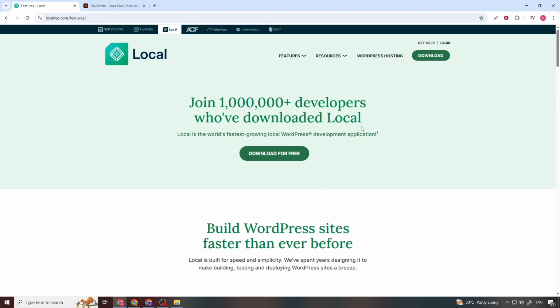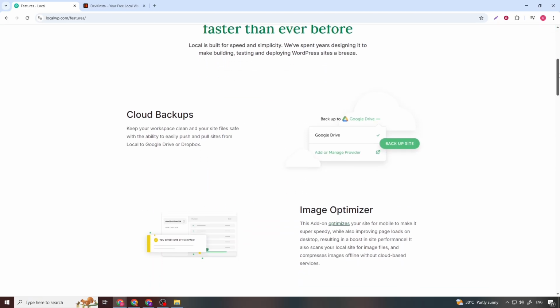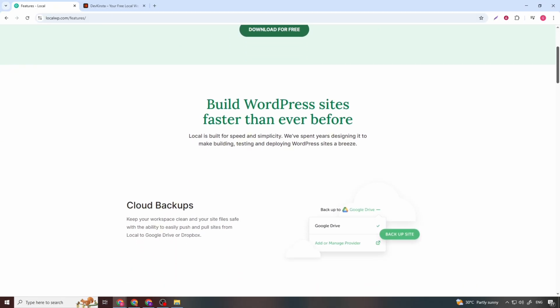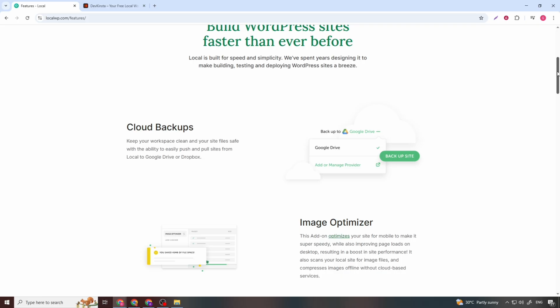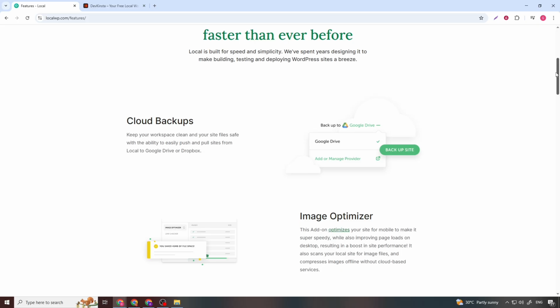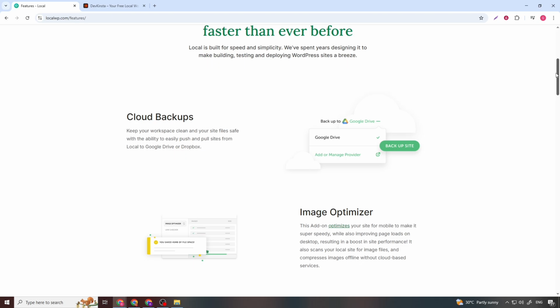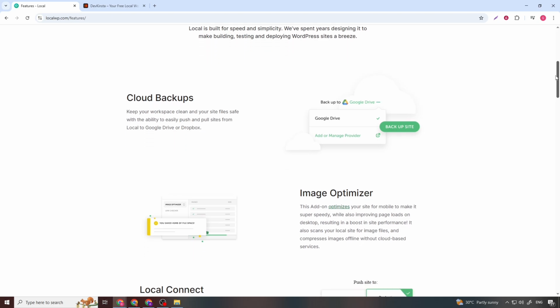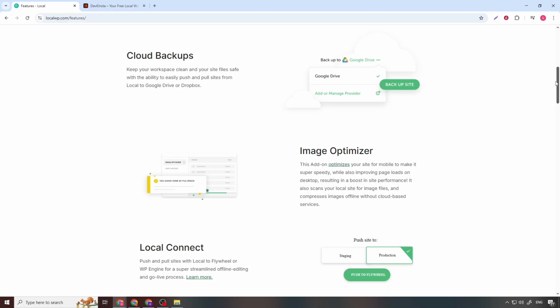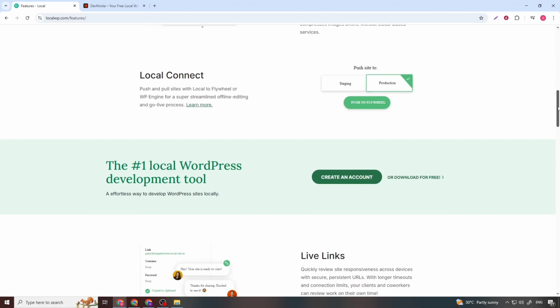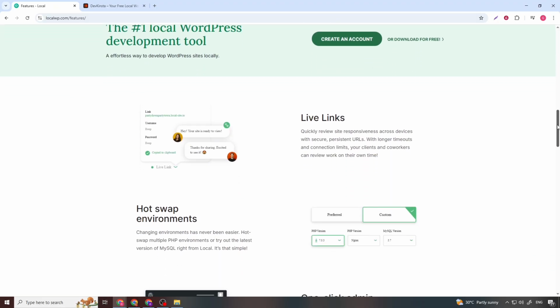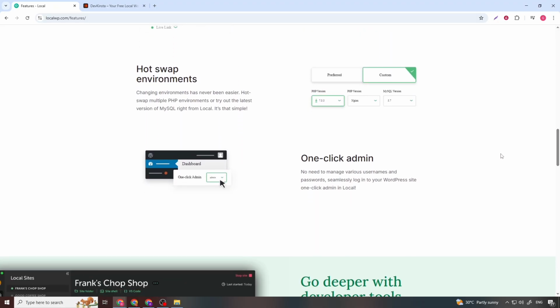Another advantage of LocalWP is how confidently it encourages experimentation. Because everything runs locally, developers can break things, test risky updates, and explore new plugins or themes without fear of downtime or user impact. This makes it especially valuable for agencies and freelancers who manage multiple client sites and need a safe sandbox before pushing changes live.